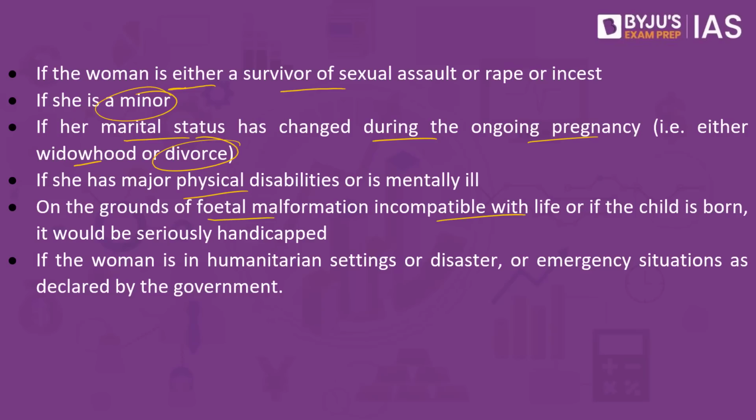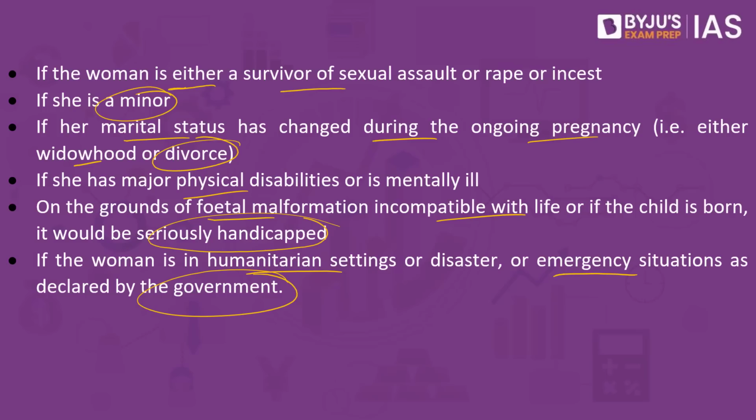or if the child is born, it would be seriously handicapped. That is, if the child is born, it can have its own share of complications. The child will have physical issues as well. In that case, they can also abort between 20 to 24 weeks. If the woman is in humanitarian settings or disaster or emergency situations as declared by the government, again between 20 to 24 weeks, they have every right to abort, but this will require the permission or the opinion of two registered medical practitioners.